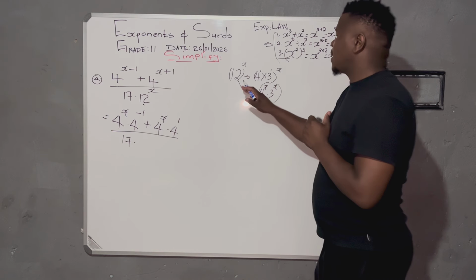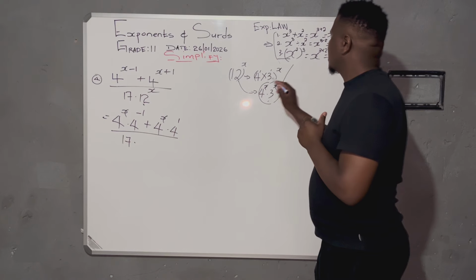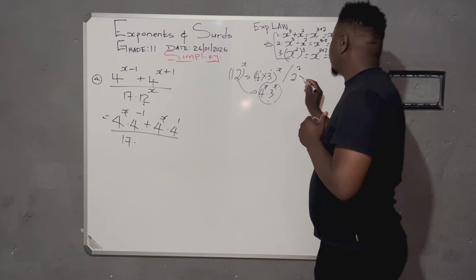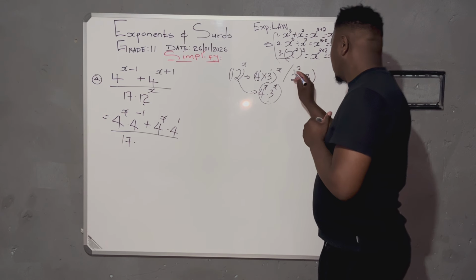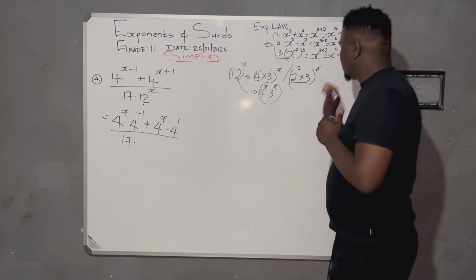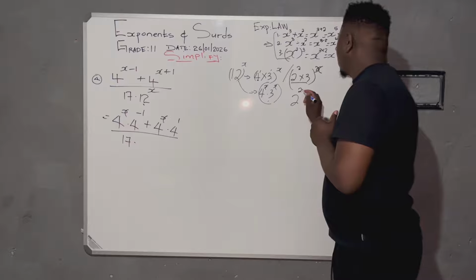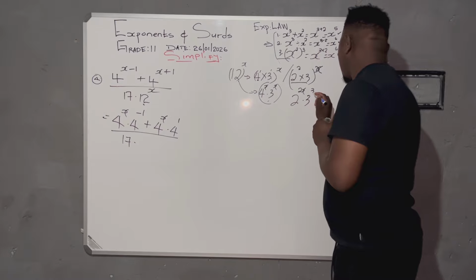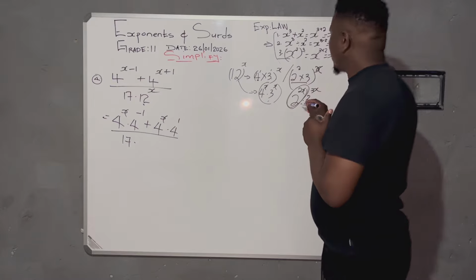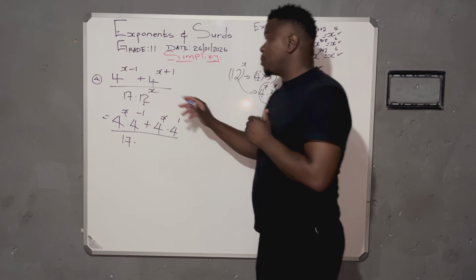Even if a learner applied this in a different form, when you say 4 times 3, that 4 can be 2 squared. This still gives us a 12. That means it's going to be like 2x, 3x. But when you check, this is for a learner who will be forced to change the 4s into the base of 2s.